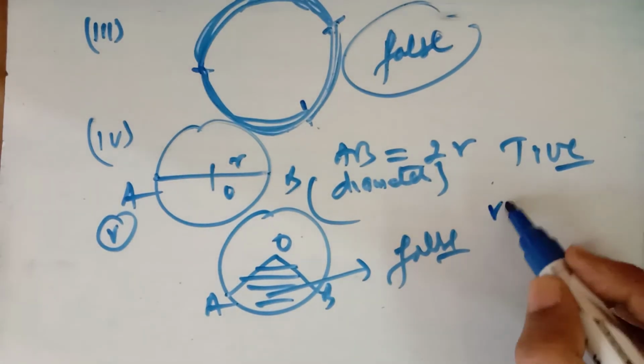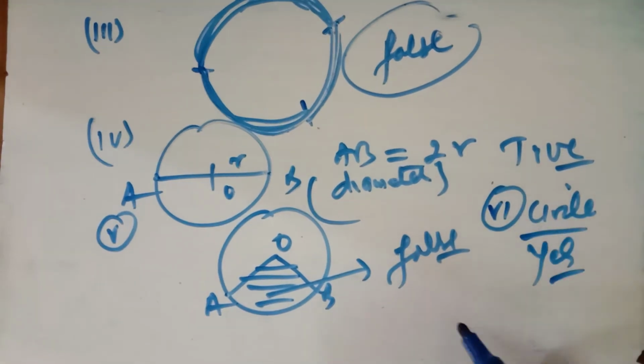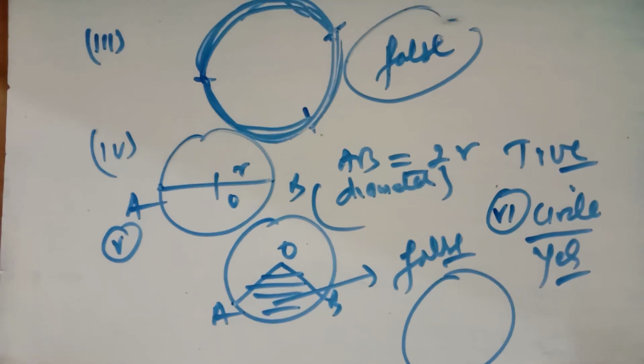Now the sixth part: a circle is a plane figure. Yes, the circle is a plane figure. I already told you that it is a two-dimensional figure, a set of points whose distance from a fixed point is always constant. So this is exercise 10.1, in which you have to tell true or false, and the other type of question is based on fill in the blanks.